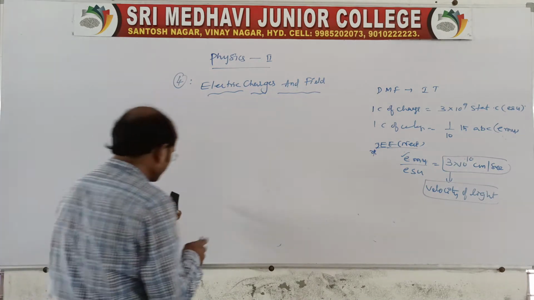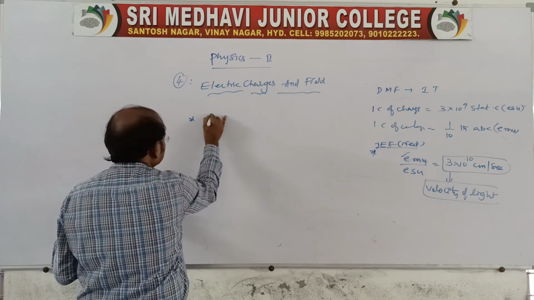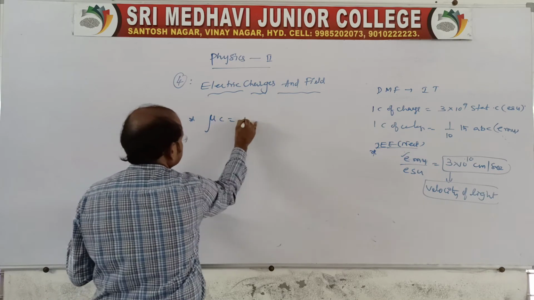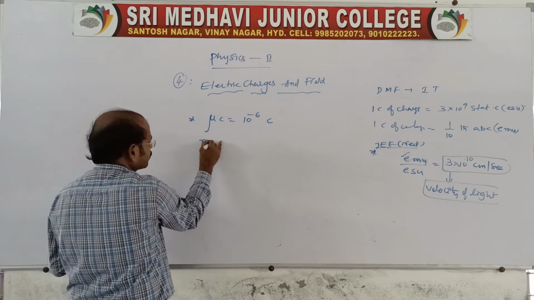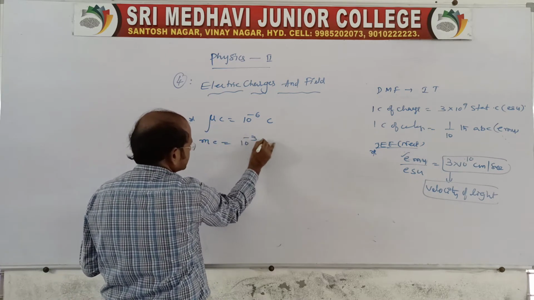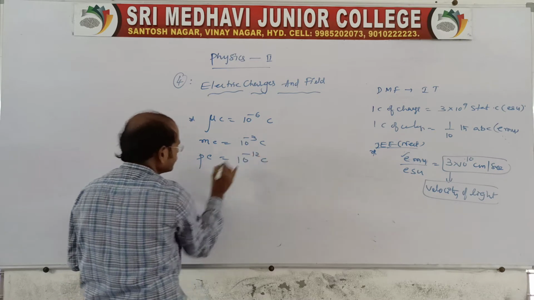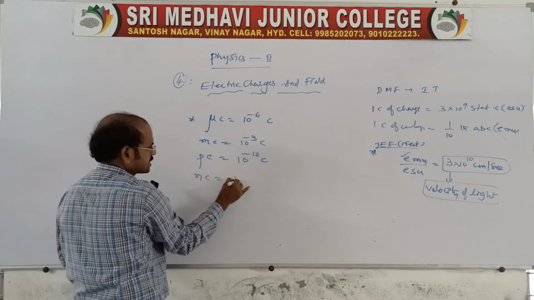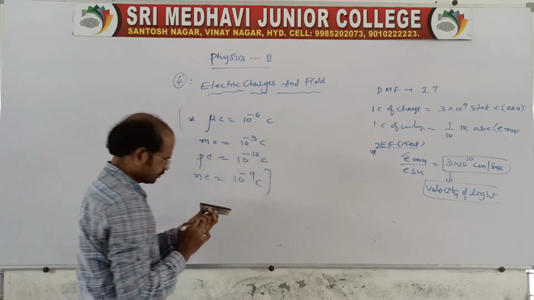And here I'll tell you another thing for problem purposes. Usually we will use it like this: microcoulomb, mu C, is nothing but 10 power minus 6 coulomb. Millicoulomb is 10 power minus 3 coulomb, and picocoulomb is 10 power minus 12 coulomb. And nanocoulomb is 10 power minus 9 coulomb. We will use these in the problems.